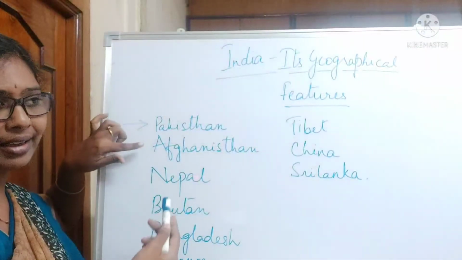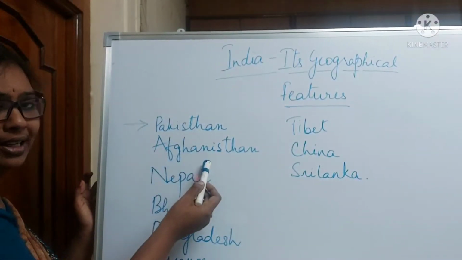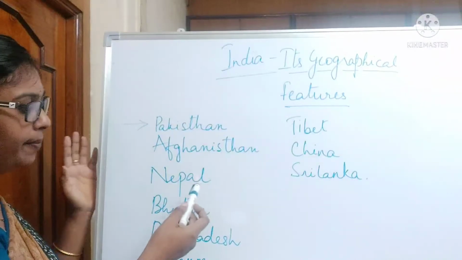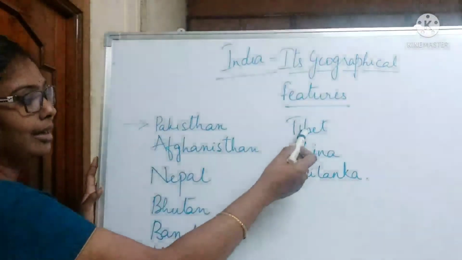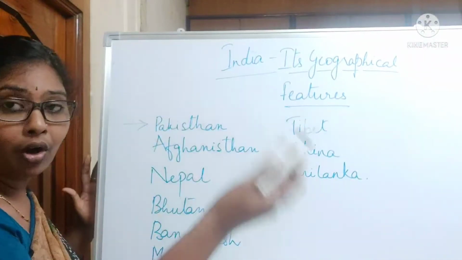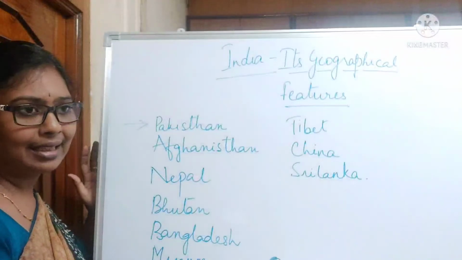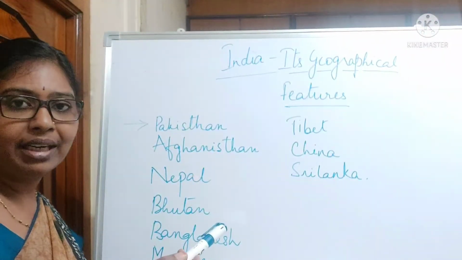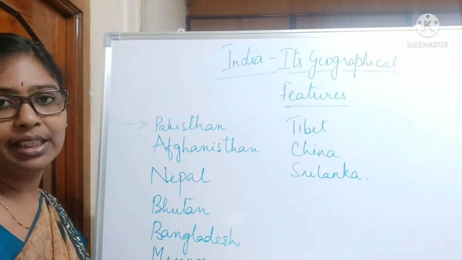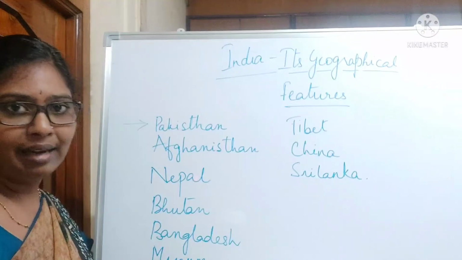Pakistan, our very near neighbor, is on the western side. Pakistan and Afghanistan are to our northwest. Nepal, Bhutan, Bangladesh, Myanmar, Tibet and China are to our northeast, and Sri Lanka to our south. Apart from these, we have other neighboring countries like Indonesia, Malaysia, Singapore, Philippines.